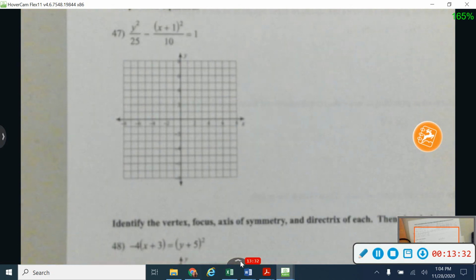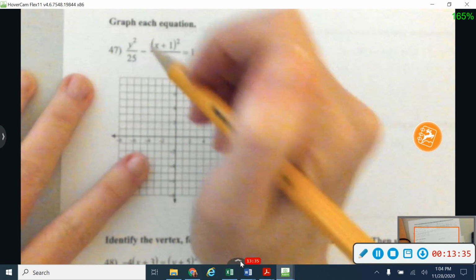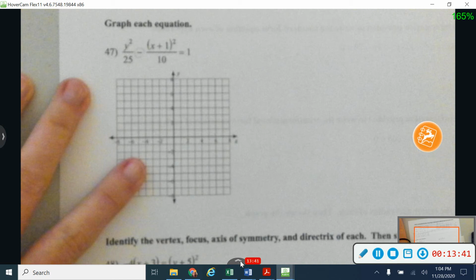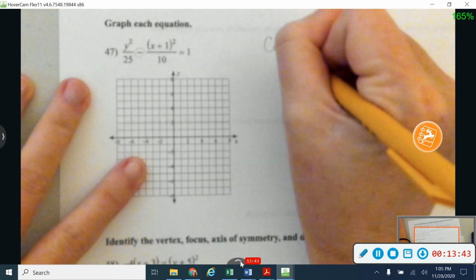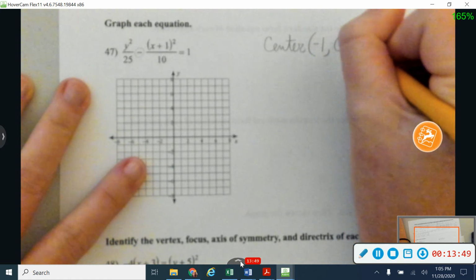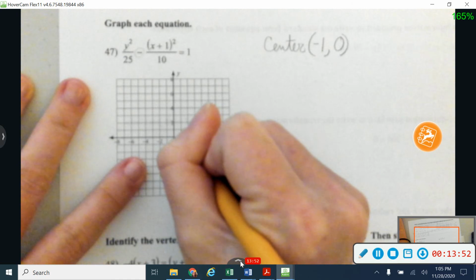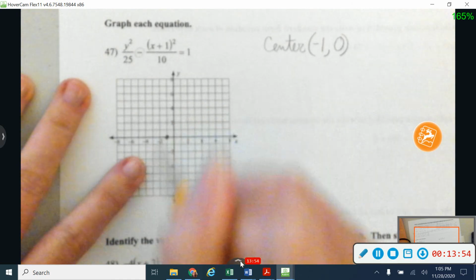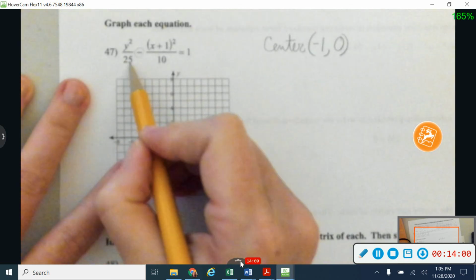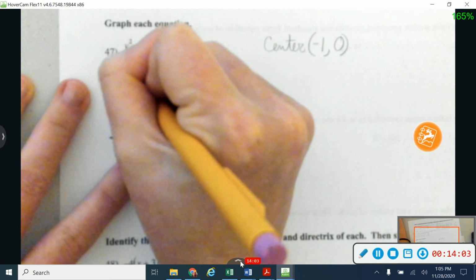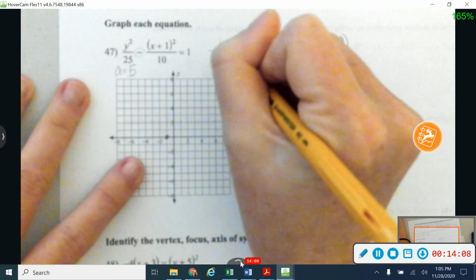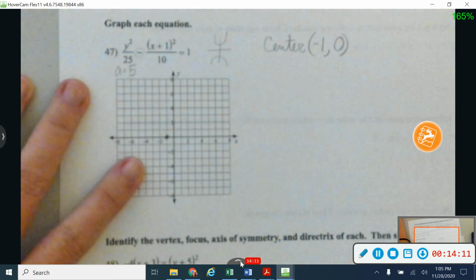All right, on 47, I'm graphing a hyperbola. I know it's a hyperbola because I have the 2 squared terms and I've got that minus sign in between. So let me start again with my center point. So x comes from x, opposite sign, and y comes from y. There isn't anything with y, so I'm just going to call that 0. So -1, 0 right there. All right, then I'm going to go A. So A in this case is going to be 5. I'm going to go A and up and down because y is first. So with y being first, I know my hyperbola are going to look something like that.